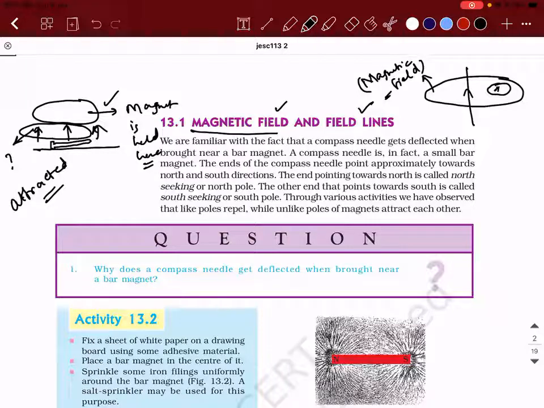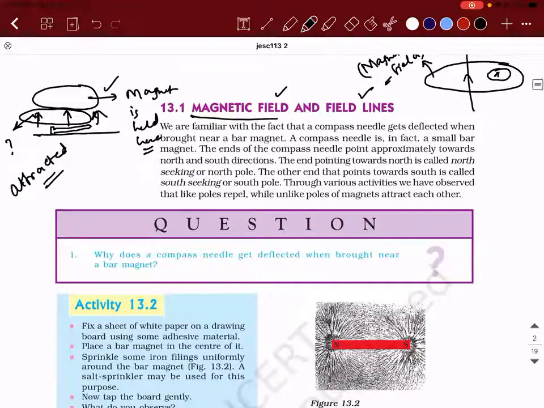Right. So you read the statement now. What is a field? If I say cricket field, what will you understand? It is a ground, right? Where the cricketers play a match. When they say out of the field, what are you going to say? The ball has gone out of the field. Means it is out of the region where cricket is supposed to be played. In a similar way, if I call something a magnetic field, it is a region. When I say region, it is an area in which you can sense the presence of magnetism.